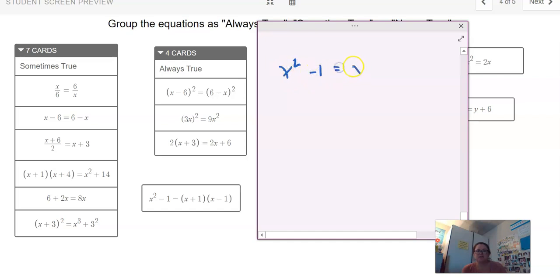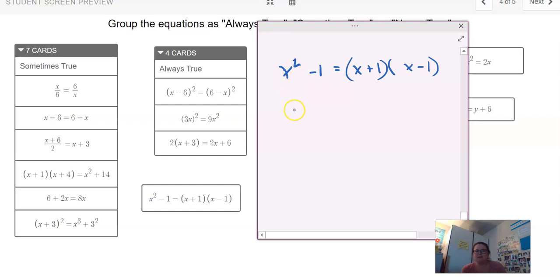Part of this would come down to remembering how to FOIL, where you multiply x times x and x times 1. But this might also work if you remember difference of squares. This is a rule that does work because you multiply those and the middle terms will cancel out. But you could also just try some numbers.